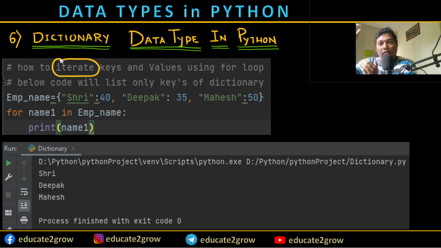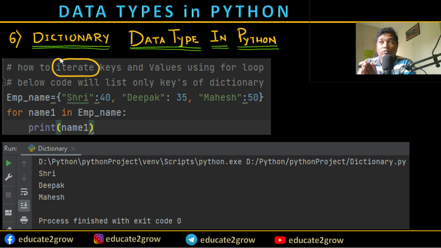You have 100 items in the dictionary. I want to see the value of each one by one. How do you go? You go to the first item and see what its value is, then go to the second item and see its value, then the third, in sequential order. That process is called iterate.